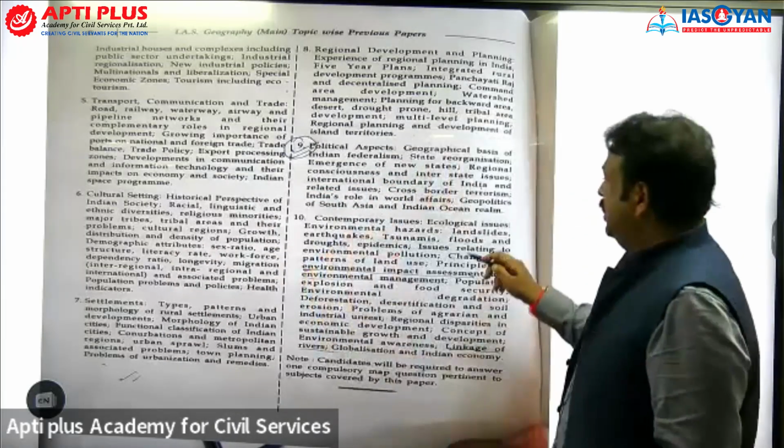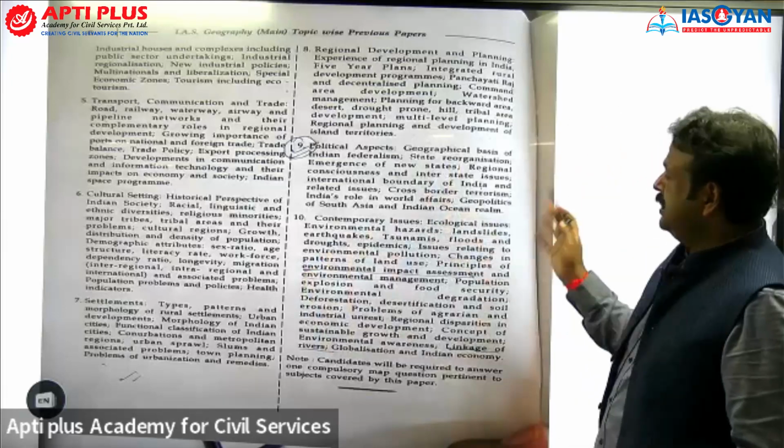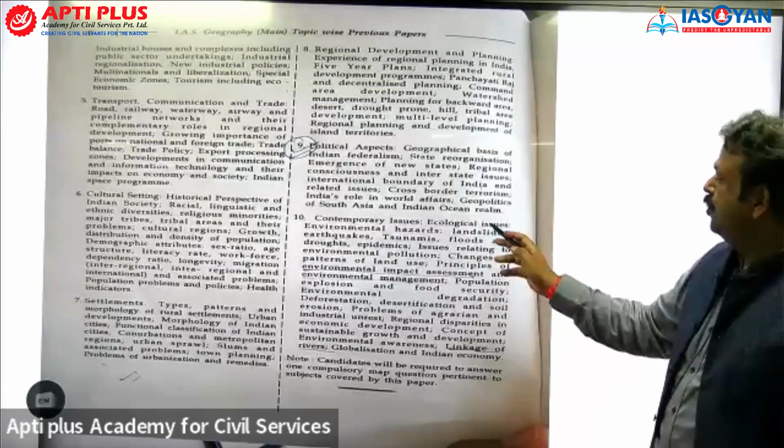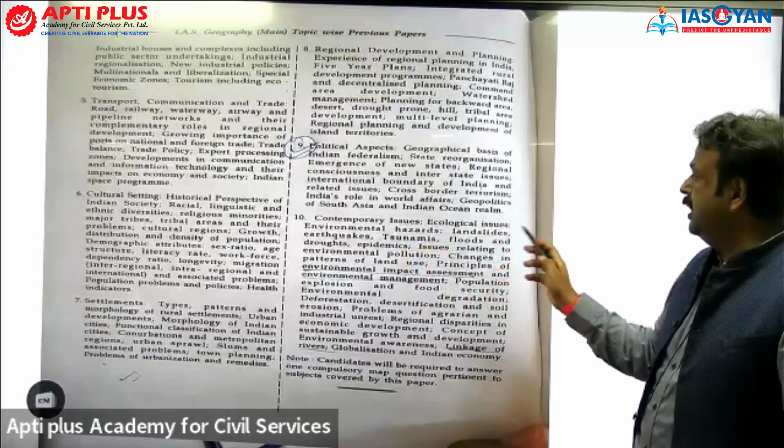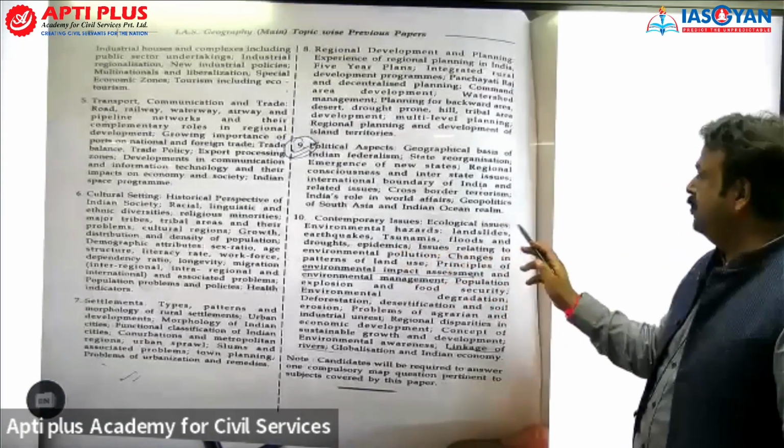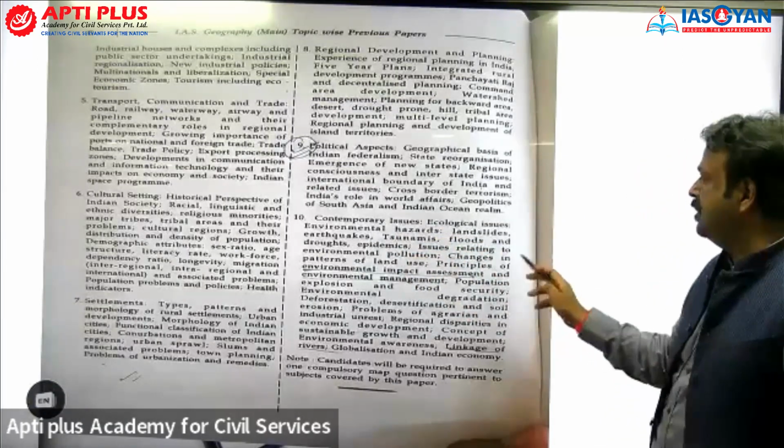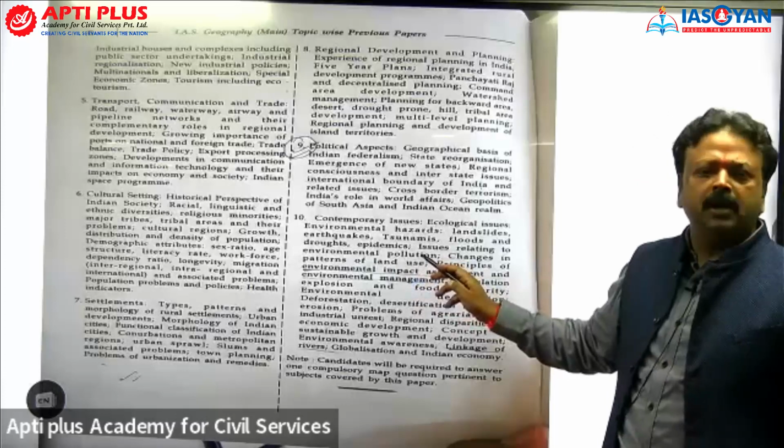ठीक है। कंटेम्प्रोरी इशू जरा देख लो, तो कंटेम्प्रोरी इशू मैं पढ़ रहा हूं, ecological issue, environmental hazard, landslide, earthquake, tsunami, flood and drought, epidemics, issue relating to environmental pollution. कहां पढ़ते हो सर?